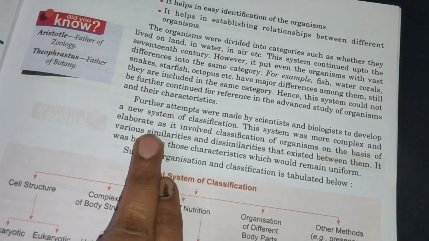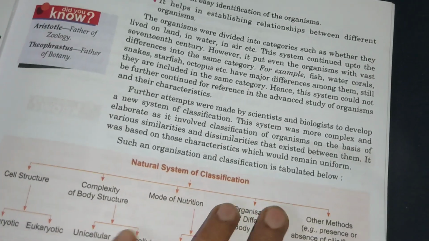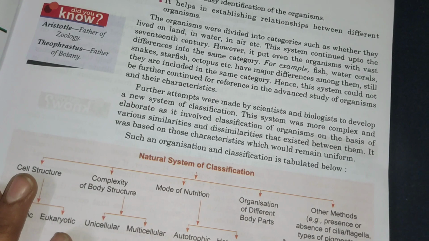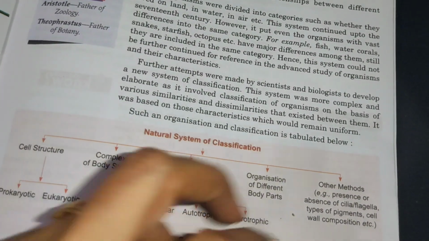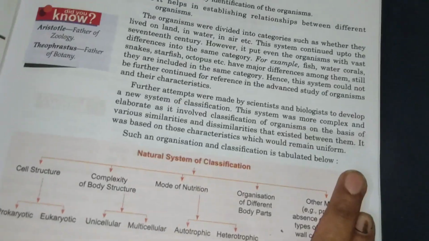Similarities means how similar they look, and dissimilarities, the opposite of similar, that existed between them. So on all these characteristics, if they have the same characteristics, then they will be kept in one group. So it was based on the characteristics which would remain uniform.